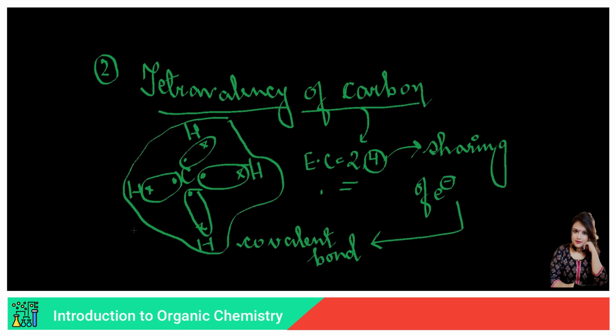Okay, one thing I should mention: how would these bonds look? See, two electrons when shared form one single bond. So here also there are two electrons shared, so it will be one bond. Even here there are two electrons shared, so we will make it one single bond. And here also there are two electrons shared, so this will be one single bond, right?